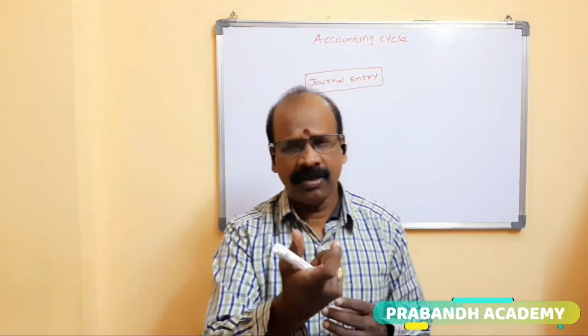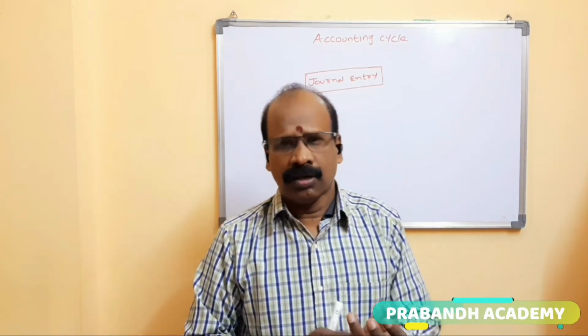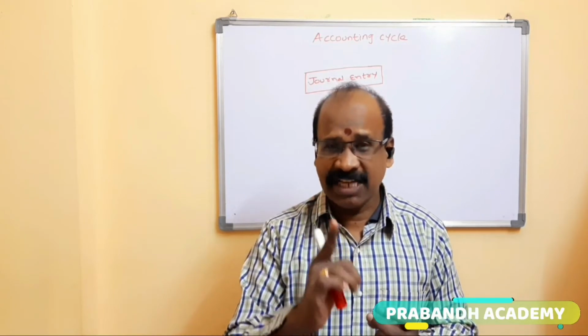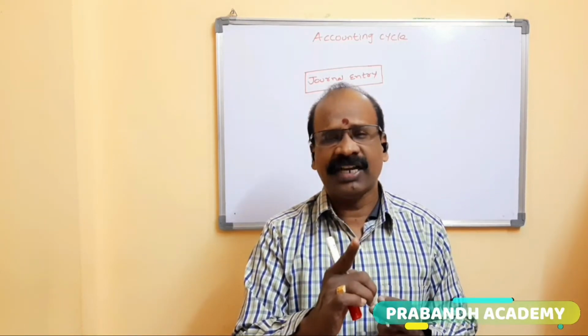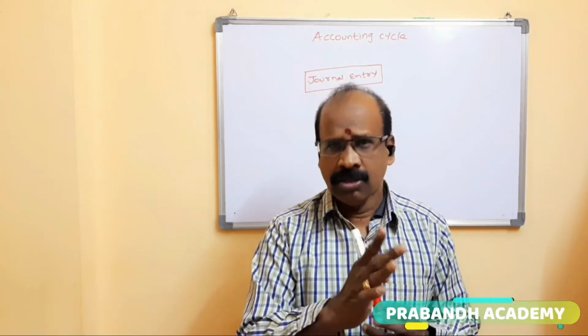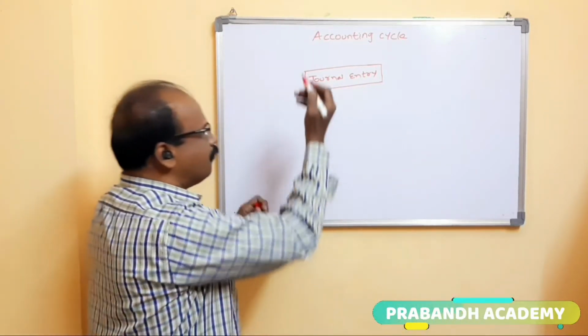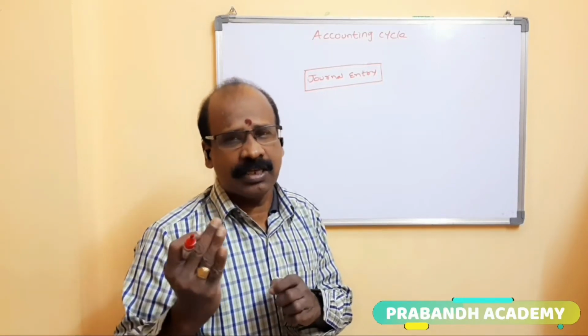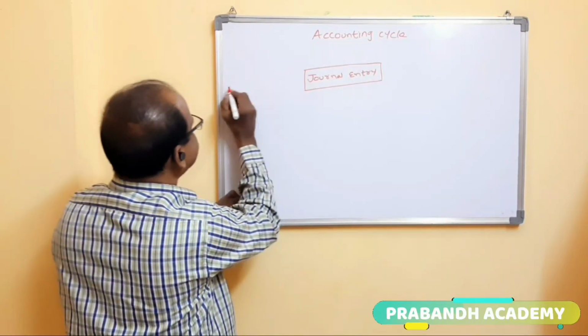The source document may be a cash bill or invoice. Based on the cash bill or invoice, we record the transaction in the journal. So before the journal entry, we must have some evidence, and that evidence is the source document.